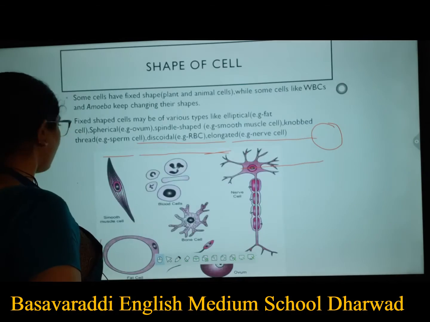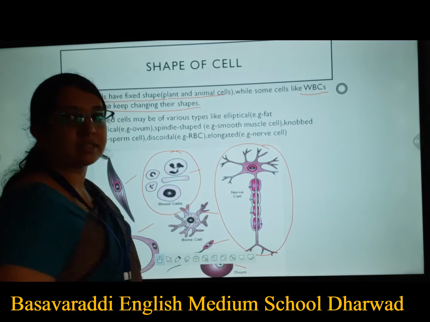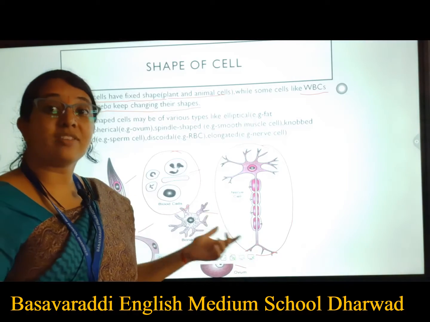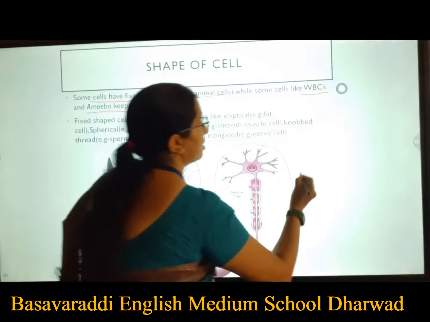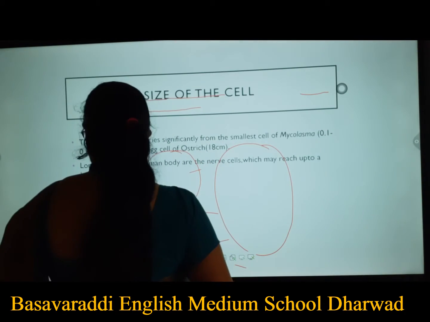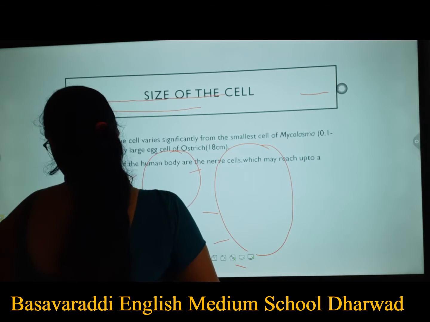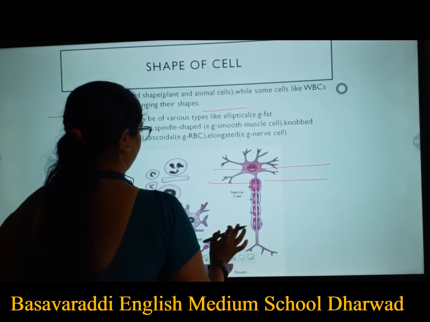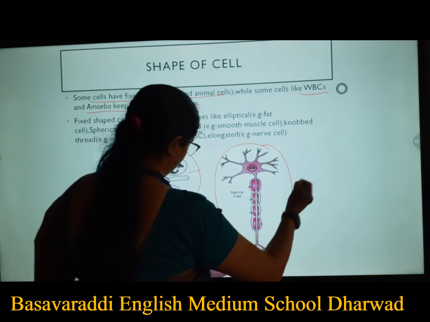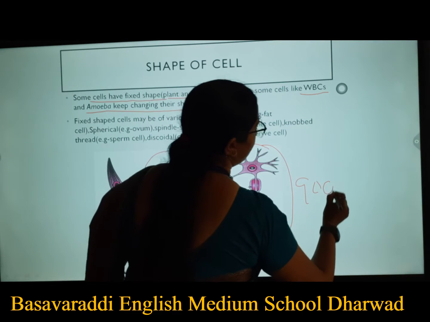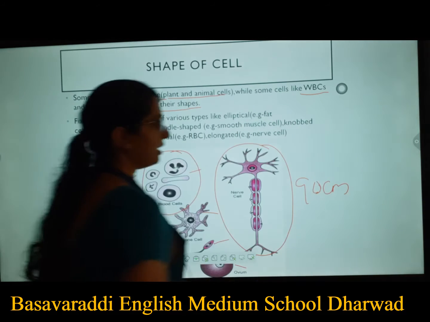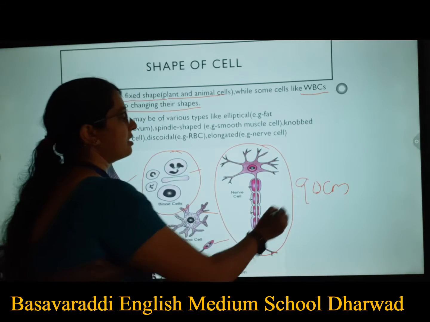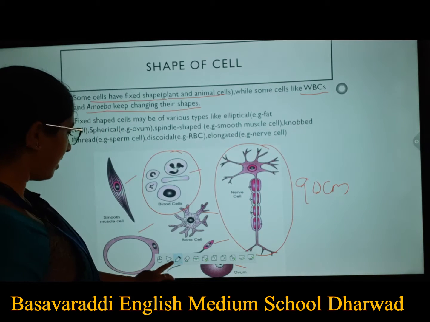Just now you saw the nerve cell, so it is having a length of 90 centimeters.